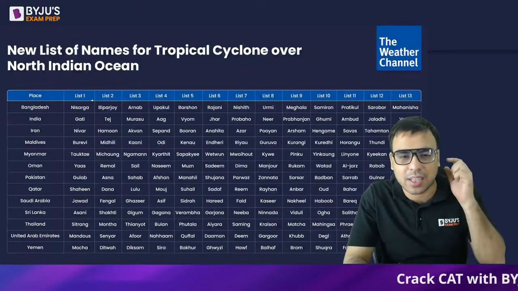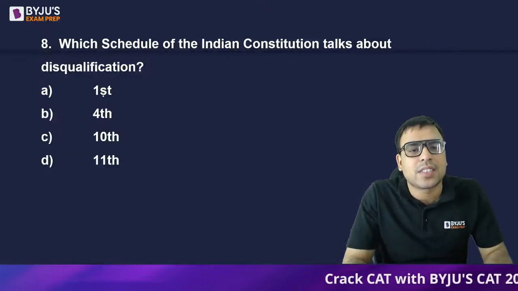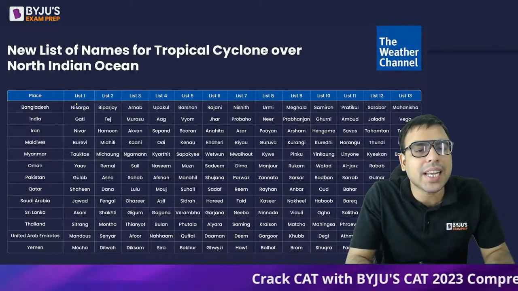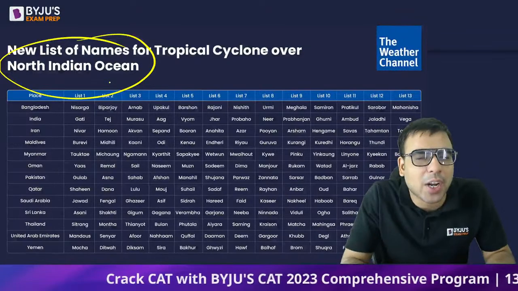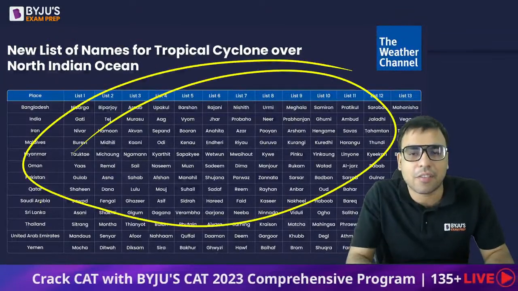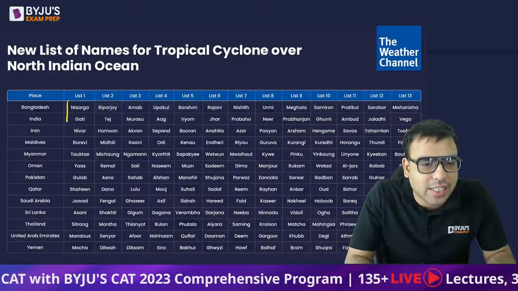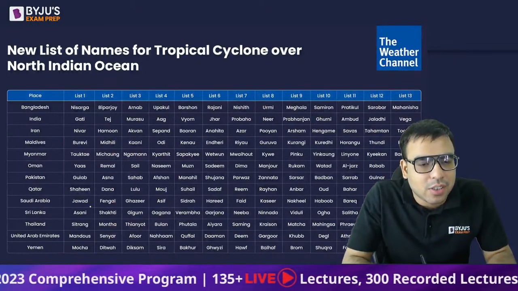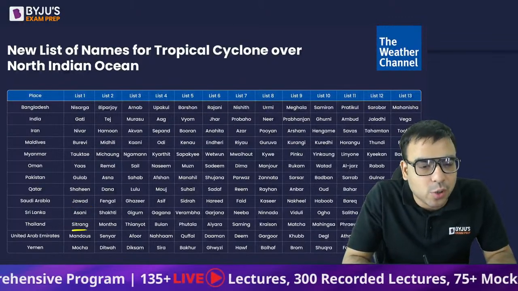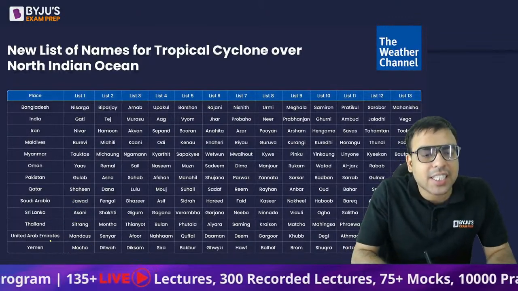So this is actually how the naming is done. Let me show you. If any cyclone happens in the Indian Ocean, Bay of Bengal or Arabian Sea, this is the list from where the names are taken. The list goes like this. For example, Asani cyclone, then Sitrang, then Mandus happened, and then Mocha, and these are the names given.